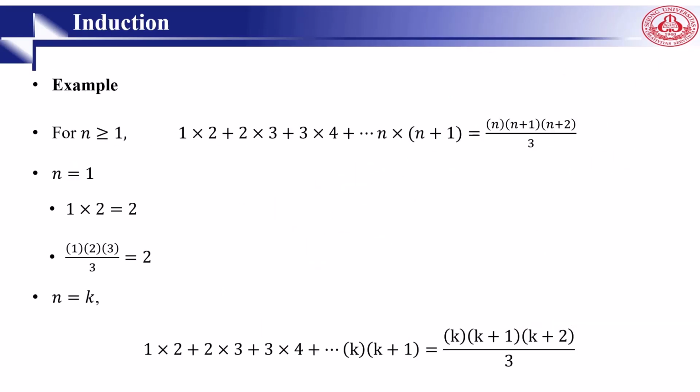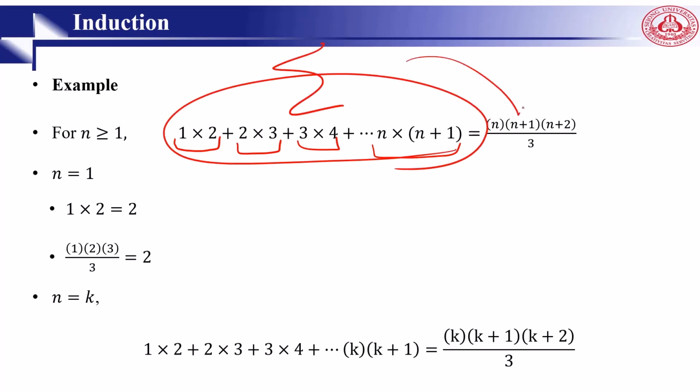Another example, if n is greater than 1, then 1 multiplied by 2, 2 multiplied by 3, 3 multiplied by 4, up to n multiplied by n plus 1, and the summation of all is equal to n multiplied by n plus 1 multiplied by n plus 2 divided by 3. So we start from 1, the basis. 1 means we consider only this one. And this is here, 1 multiplied by 2 is equal to 2.